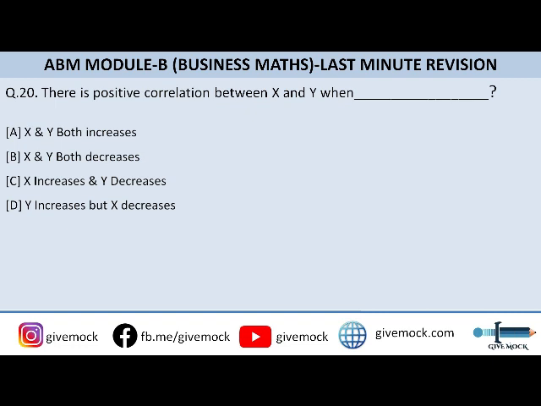There is positive correlation between x and y when option A is x and y both increases, option B is x and y both decreases, option C is x increases and y decreases, and option D is y increases but x decreases. The question is related to the correlation. Okay, so the correct answer to this question is option A, that is when x and y both increases.